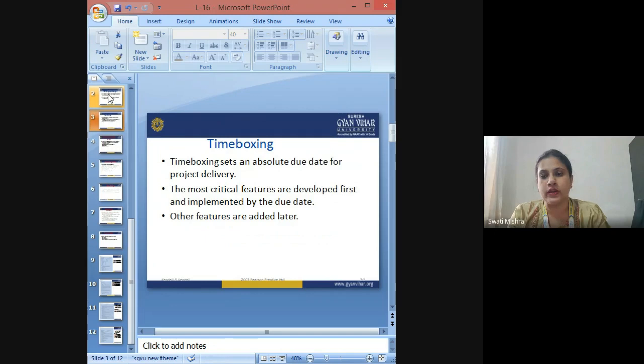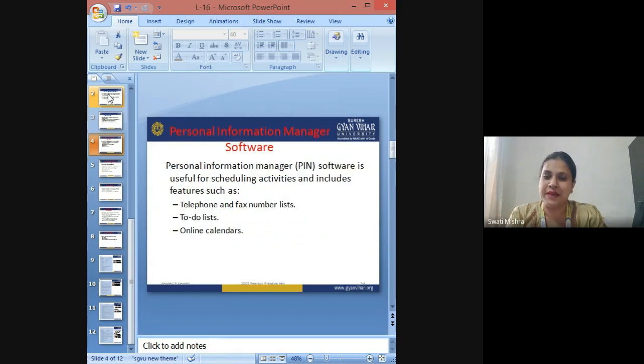We will be going into greater depths of PERT and CPM in our later units, so don't worry that I'm closing the topic very early. It's nothing like that. We'll be discussing them in far greater depth, and we'll also be solving a few numericals on PERT and CPM. Then there are personal information manager softwares.